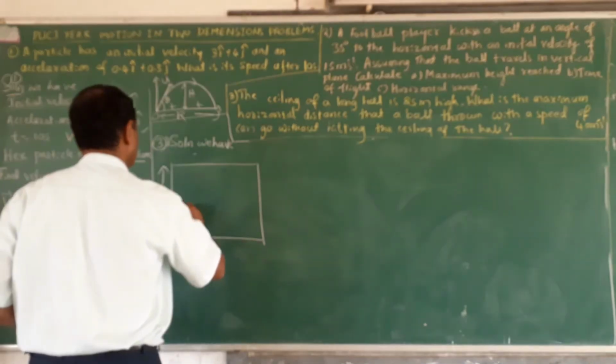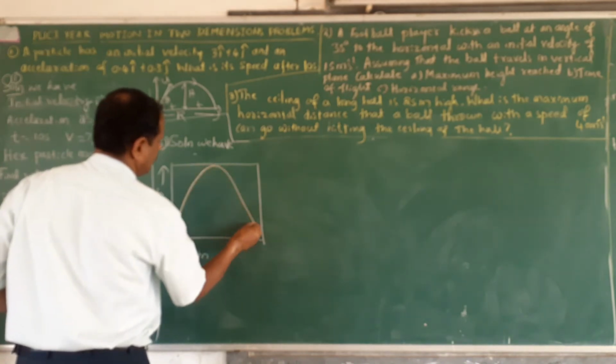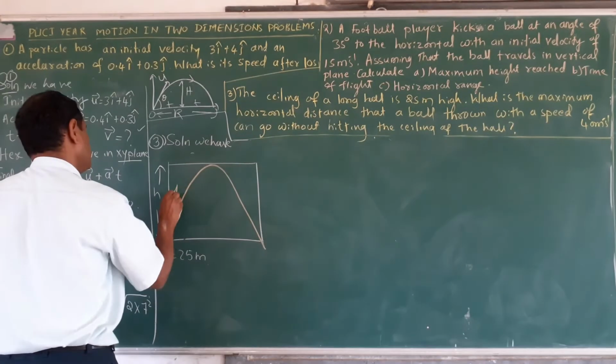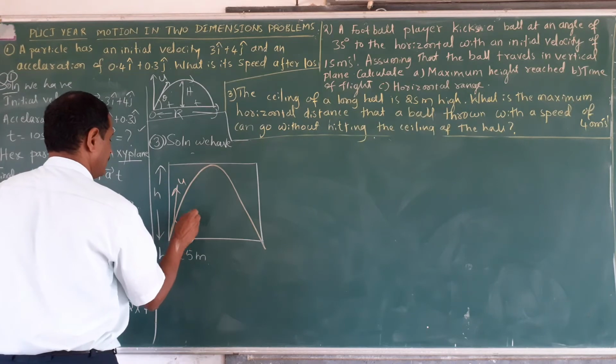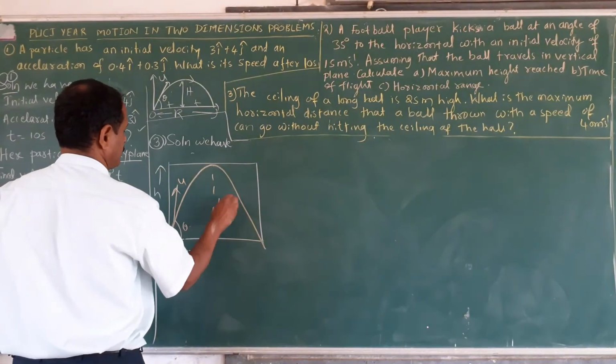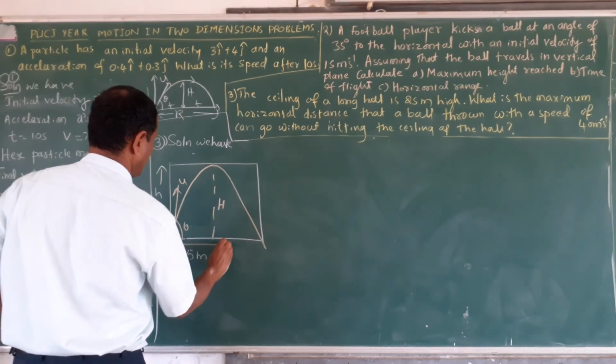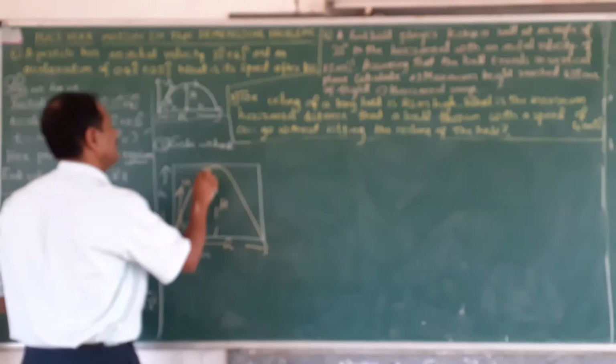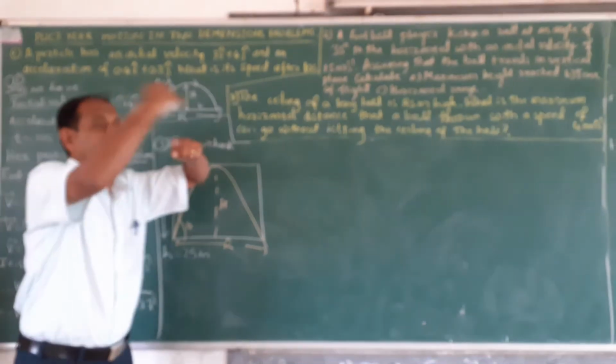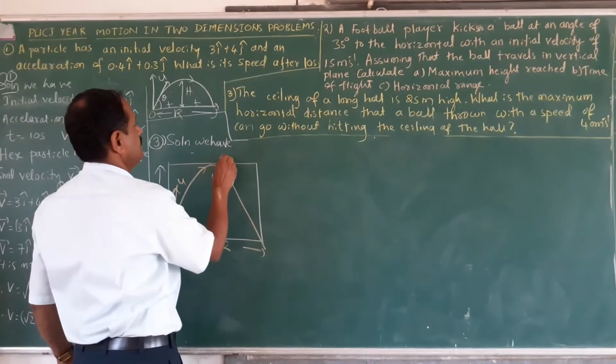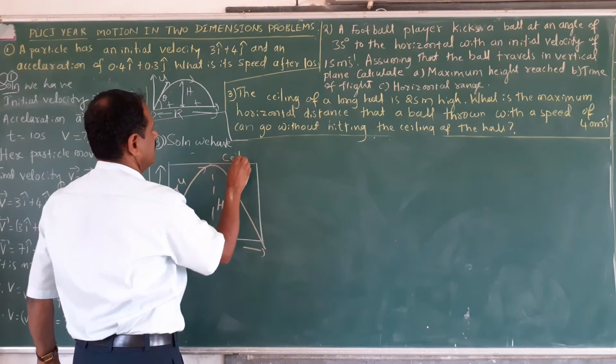Now the ball is moved like this, and this is the velocity. This is the angle. This is the height. This is the horizontal, without hitting the ceiling. This is said to be the ceiling.